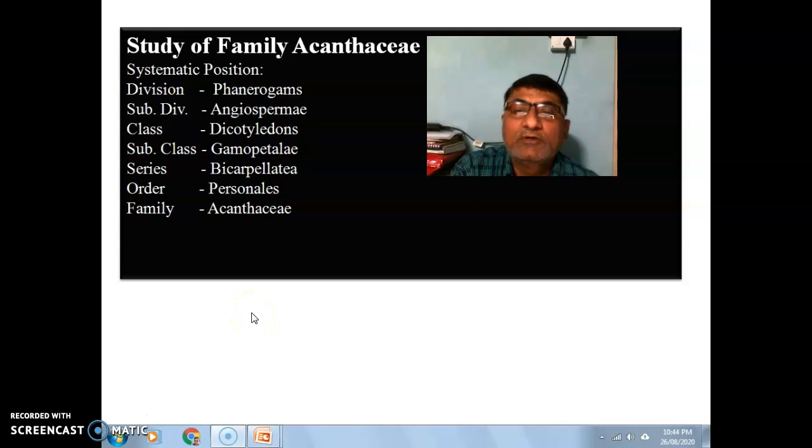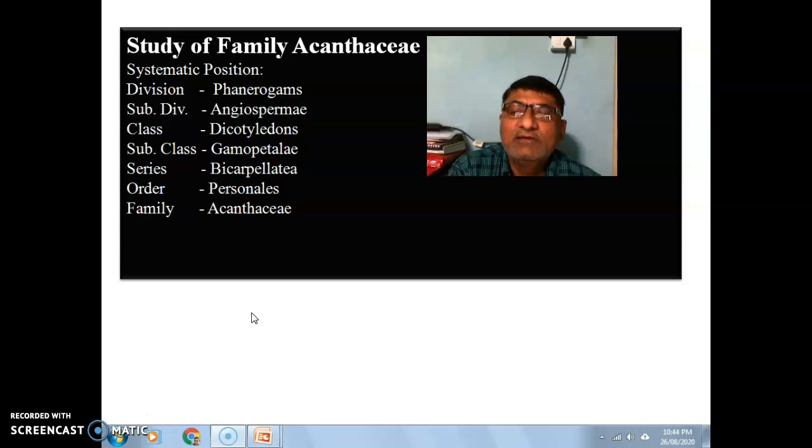Students, today we are learning the next family from the subclass Gamopetalae. The name of the family is Acanthaceae. As earlier, we will study the systematic position according to Bentham and Hooker.